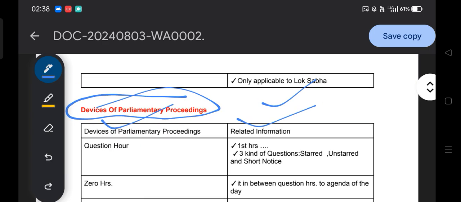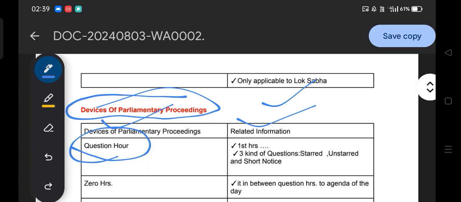My dear all, the question hour. Question hour is the first hour of every parliamentary sitting. Every parliamentary sitting starts with question hour. The purpose of the question hour is that members of parliament ask questions to the ministers, and the ministers in response provide the answers.